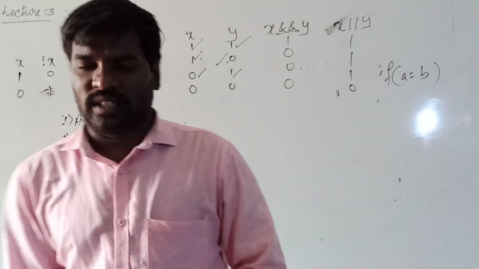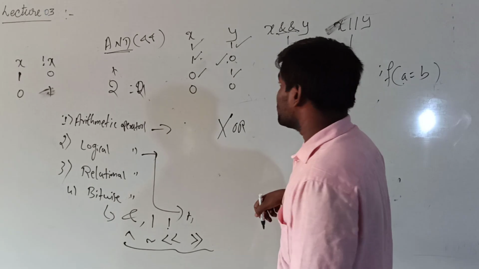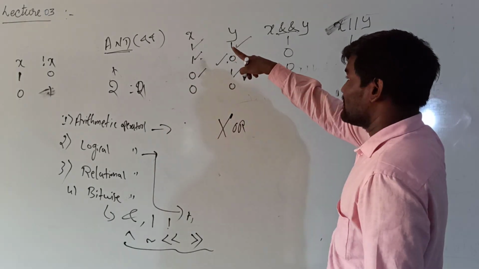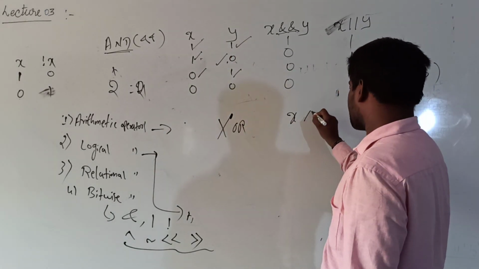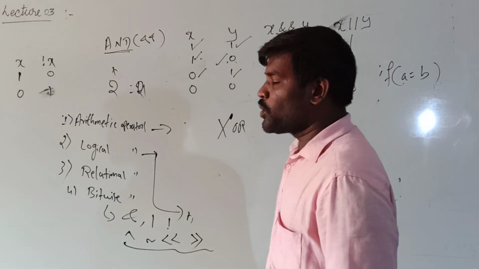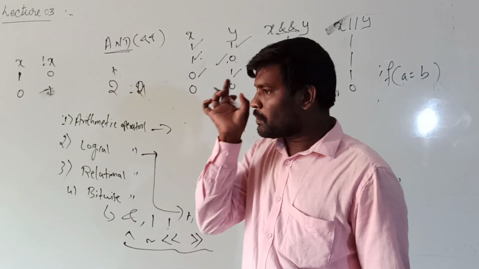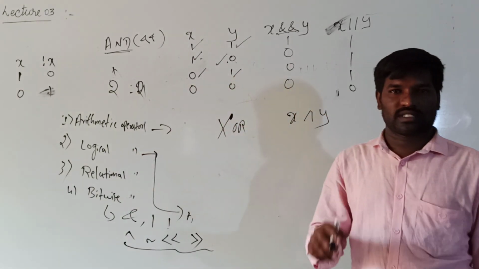So this symbol is XOR. XOR means X is there, Y is there, X XOR Y. X XOR Y means if both the inputs are the same, then the result is false.